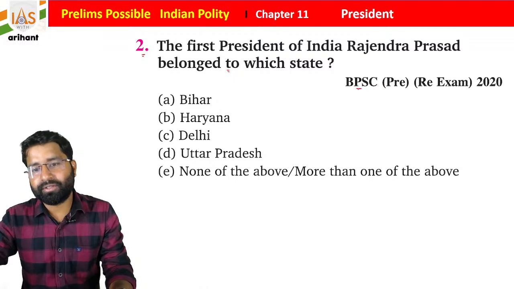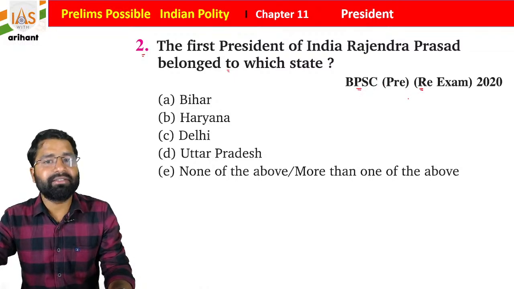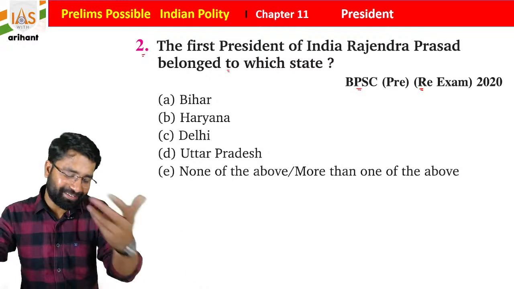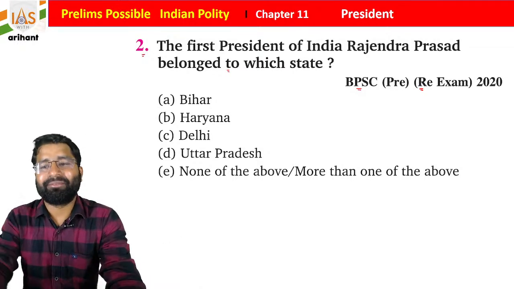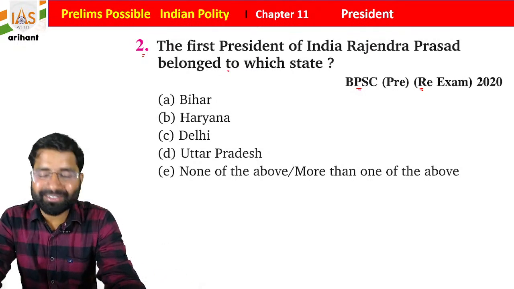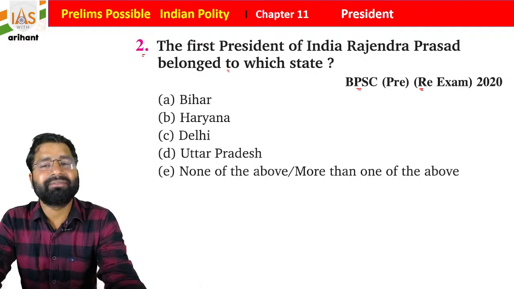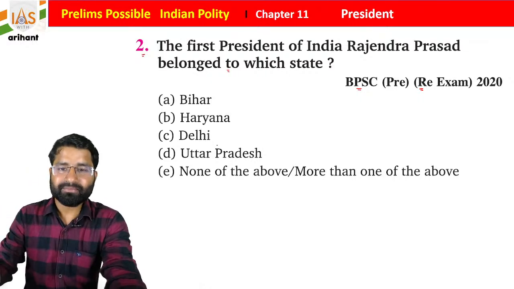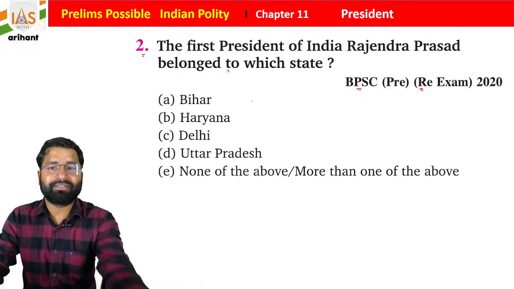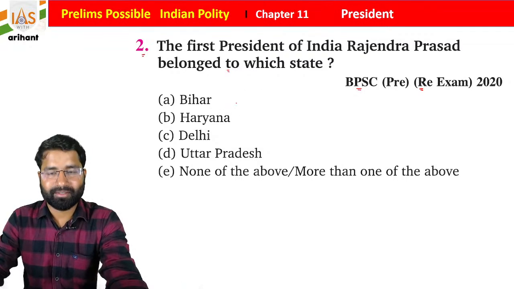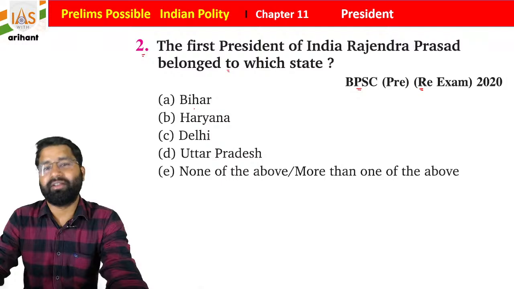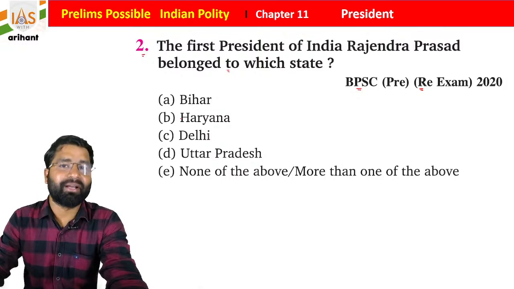This question was in Bihar PSC, and that examination was conducted twice, maybe because some paper leak happened. So Dr. Rajendra Prasad, students, belonged to Siwan, and Siwan is in Bihar.